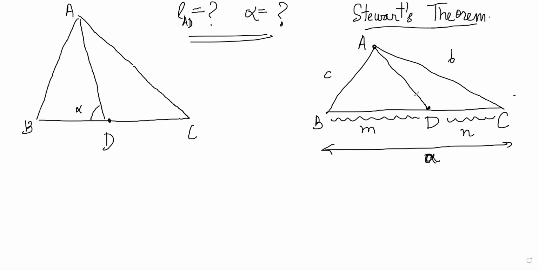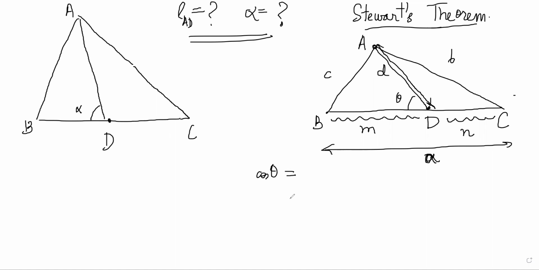So we'll say that if my angle here is theta, I will do cosine rule here. And let's say AD is called D. I'm calling this length AD as D, and that is what we have to find out, the D length, right? So if I do cosine theta in this triangle ABD, what is cos theta?